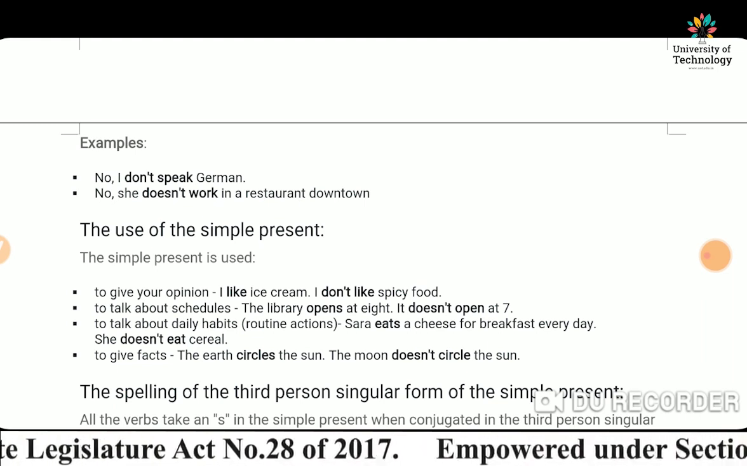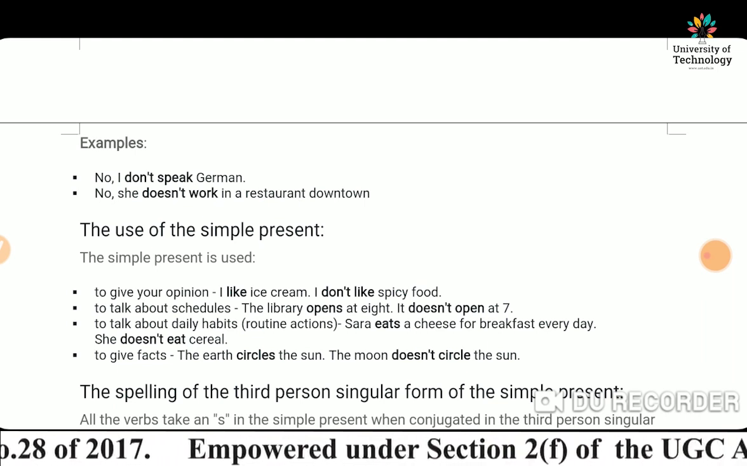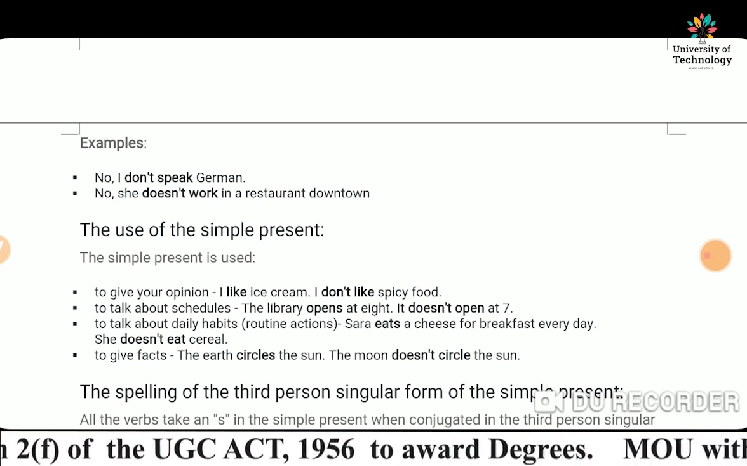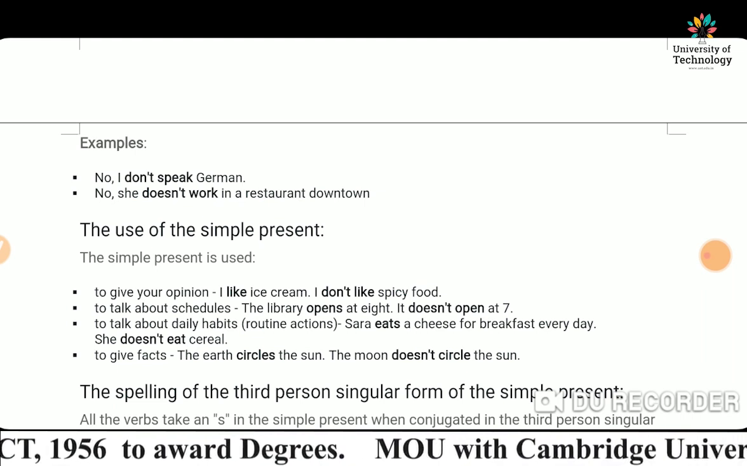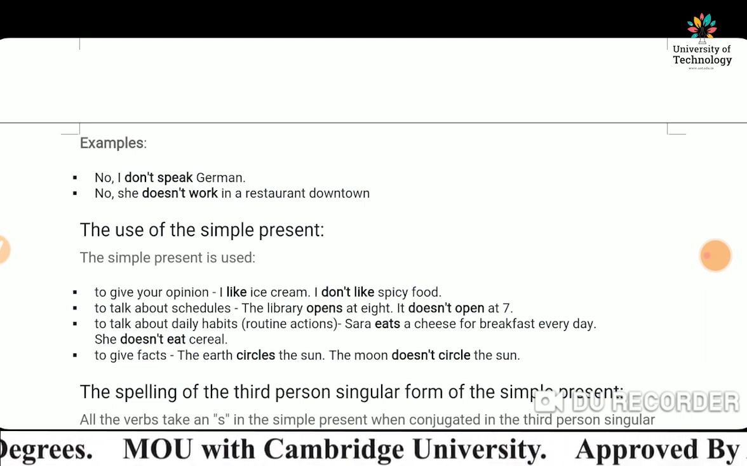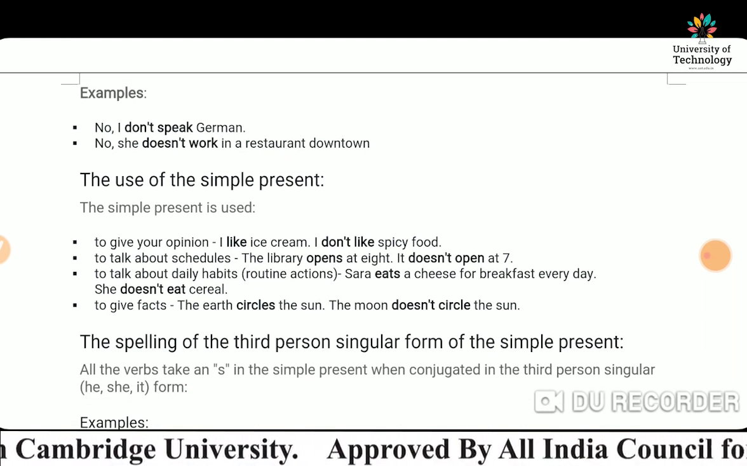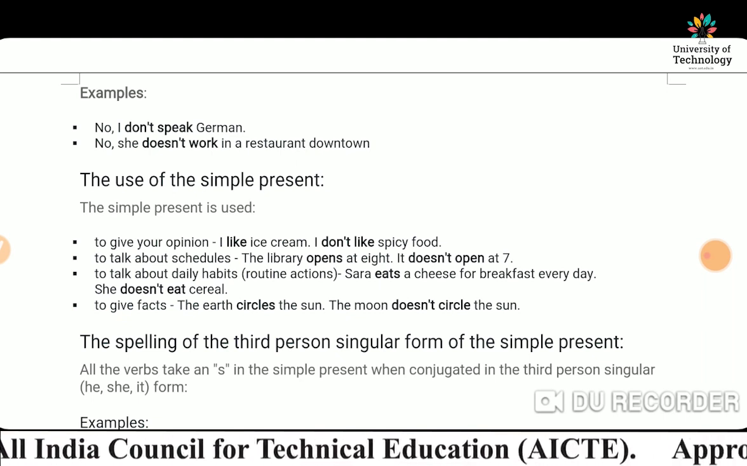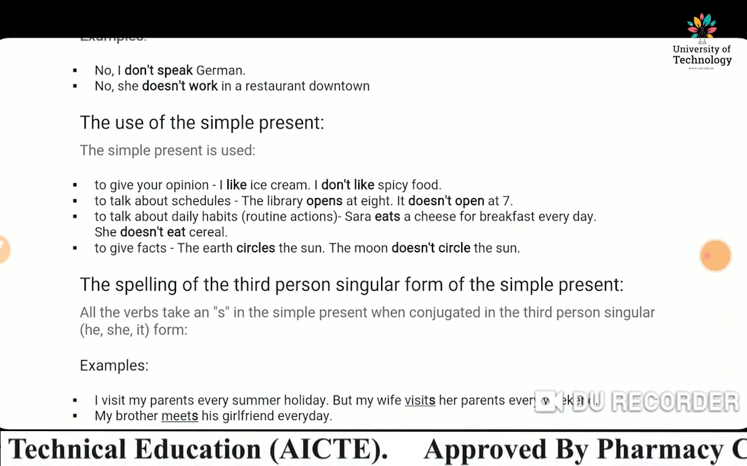Next, to give facts. The earth circles the sun. The moon does not circle the sun. So the simple present is used to give your opinion, to talk about schedules, to talk about daily habits, I mean routine actions, and to give facts.